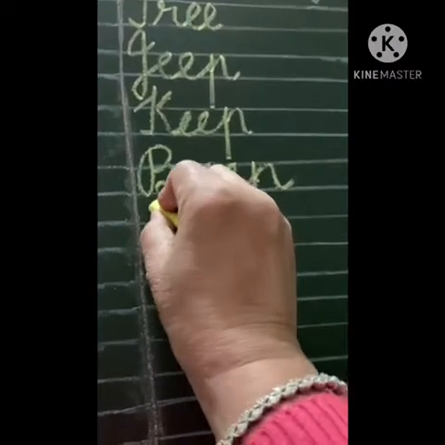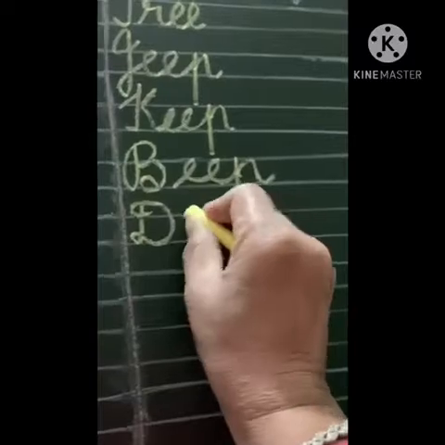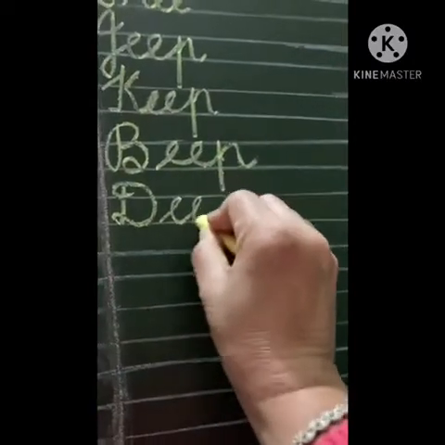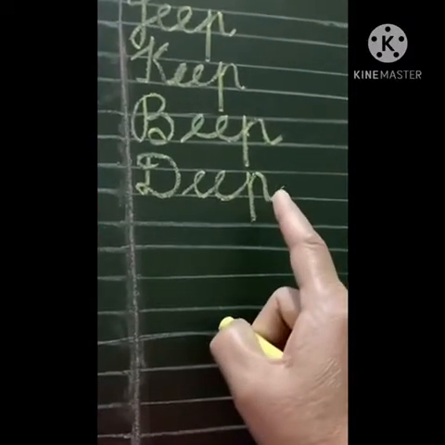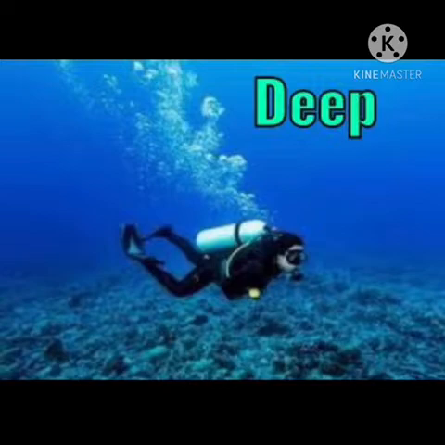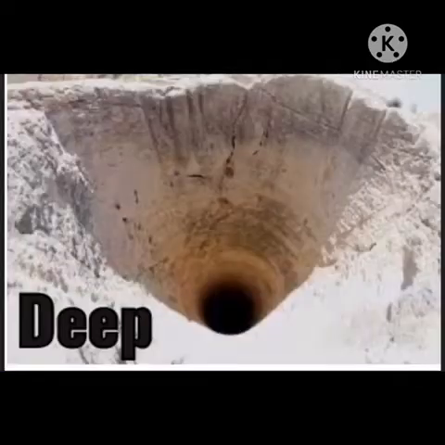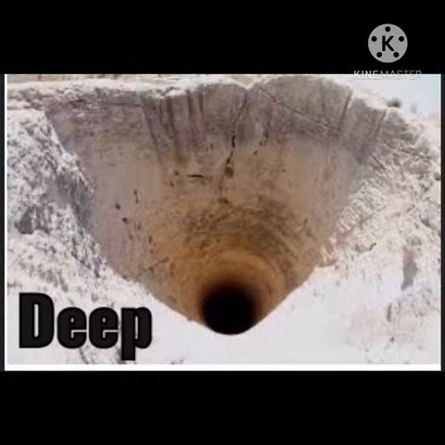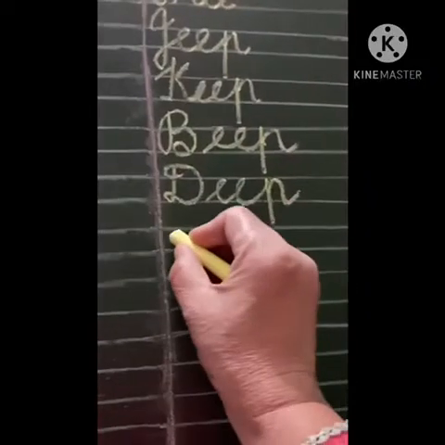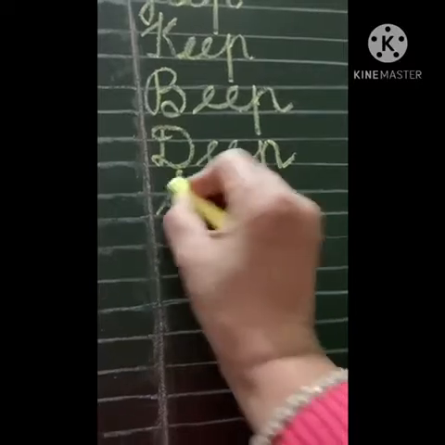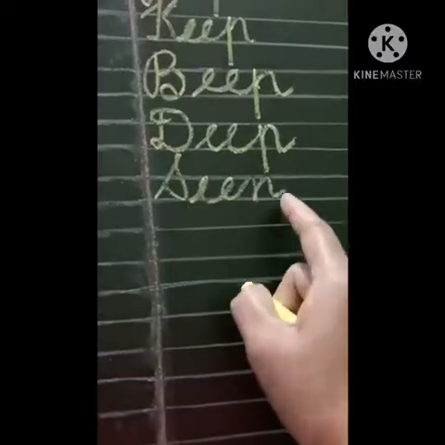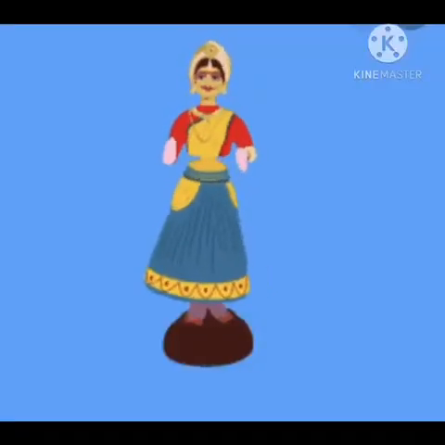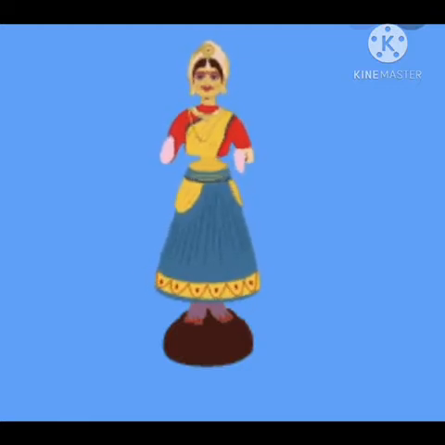Next word starting with D capital, double E, P. Deep. A man dived deep underwater. This is a deep hole. Next word starting with S capital, S sound, double E, N. Seen. I have seen a dancing doll. This is a dancing doll I have seen.